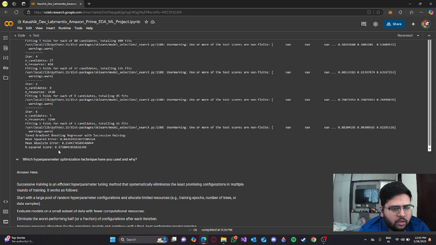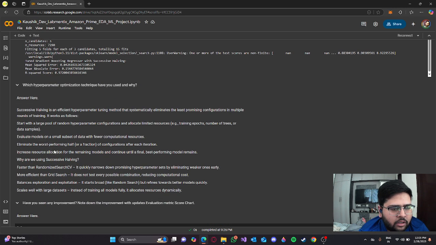After the successive halving, I'm having trouble pronouncing the word, the mean squared error reduced significantly, the mean absolute error also reduced significantly, and the R squared score increased significantly.